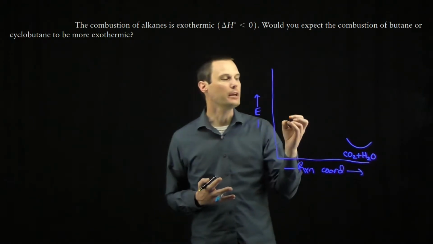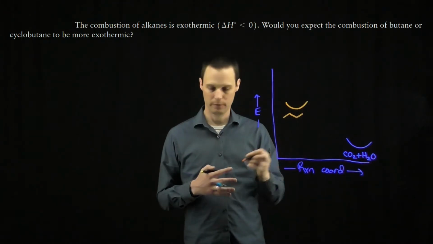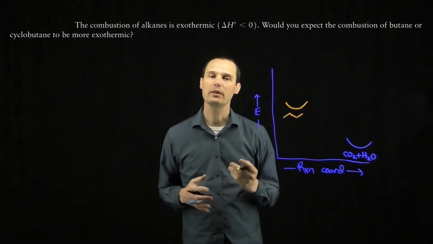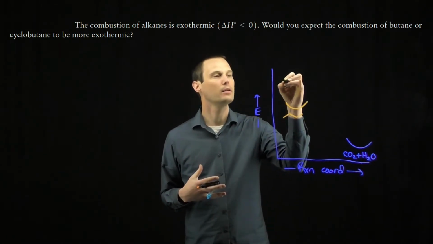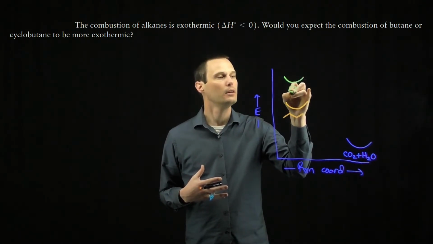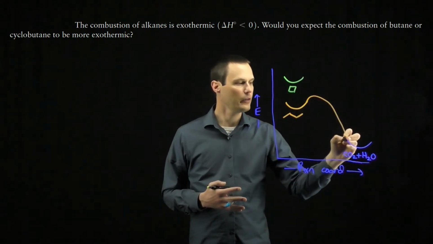We look at butane. I'm just going to give an arbitrary energy value here for butane. Cyclobutane, though, is a small strained ring. It's strained. It's going to be higher in energy, less stable than acyclic butane. So cyclobutane will start higher in energy. When we complete these energy diagrams then,